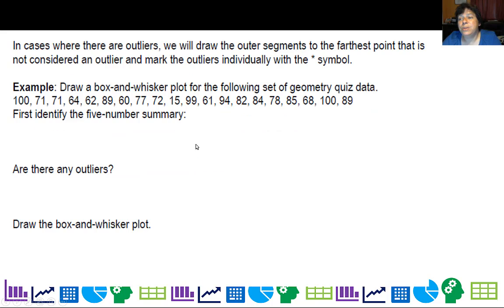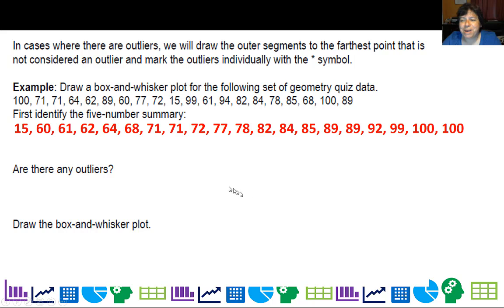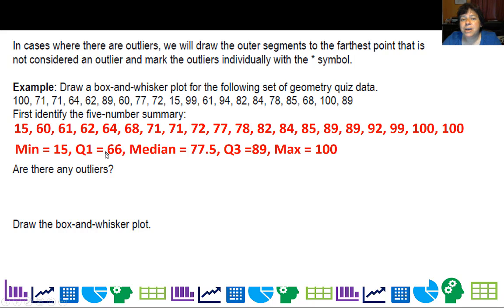Now let's look at a case where there are outliers. I have all this quiz data in here, and if you look, once I put it in order, it makes it easier to pick my outlier. Most of my kids passed, right? Got a couple 60s, always. And then we have someone who totally slept during the class who got a 15. Okay, so my 5-number summary: min is 15, Q1 is 66, my median is 77.5 because it's halfway through my set of data, Q3 is 89, and my max is 100.